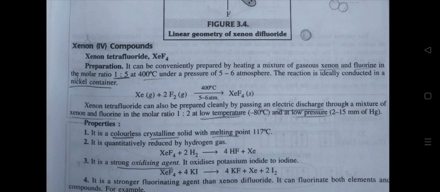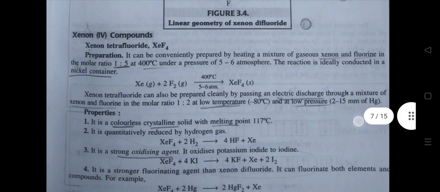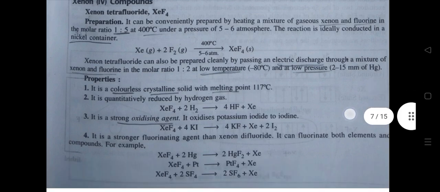Xenon tetrafluoride can also be prepared cleanly by passing an electric discharge through a mixture of xenon and fluorine in the molar ratio 1:2 at low temperature and low pressure. Properties: first, it is colorless crystalline solid with melting point 117 degrees Celsius. Second, it is quantitatively reduced by hydrogen gas.